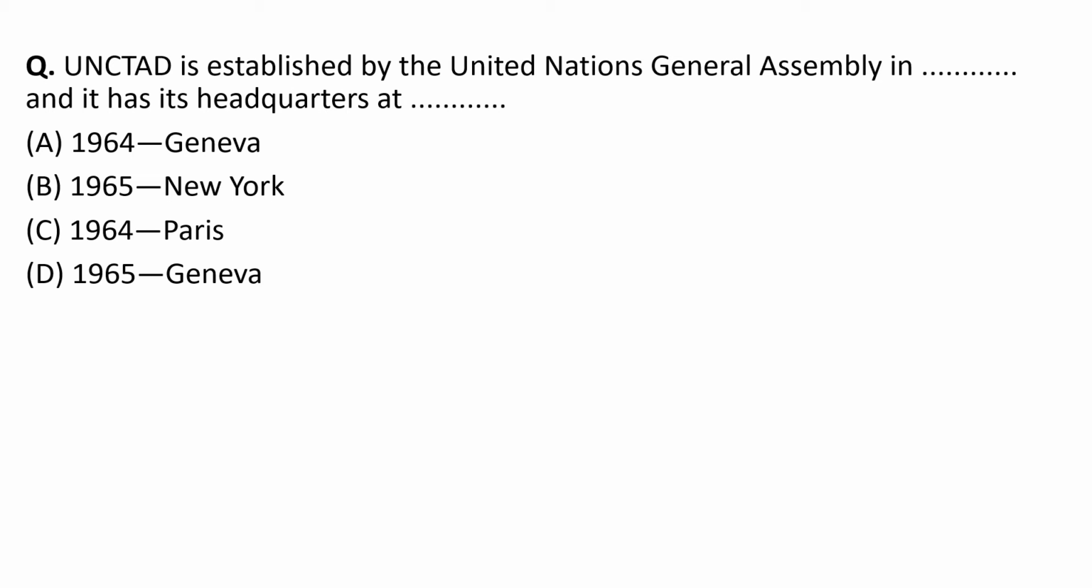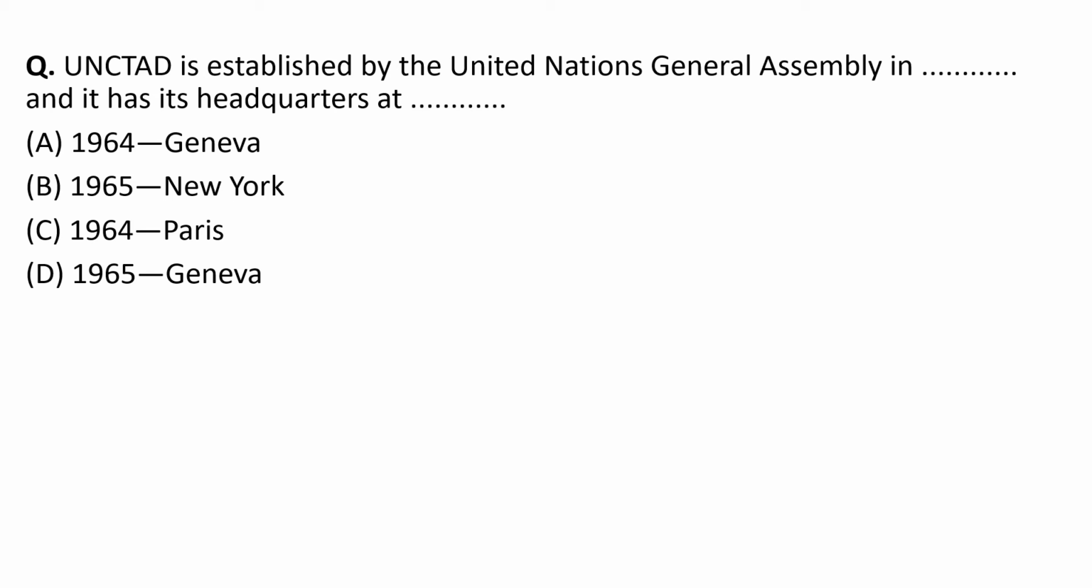Let's move to the next question. UNCTAD means United Nations Conference on Trade and Development, established by the United Nations General Assembly. Remember, you can be asked who established UNCTAD. So remember, the United Nations General Assembly established UNCTAD in dash and it has its headquarters. Here the year and headquarters have been asked. The options are 1964 Geneva, 1965 New York, 1964 Paris, and 1965 Geneva.